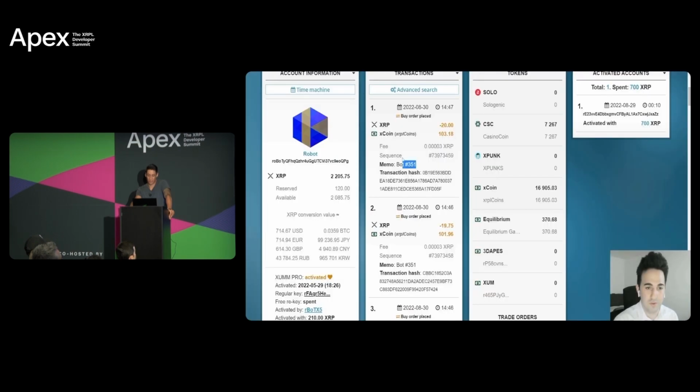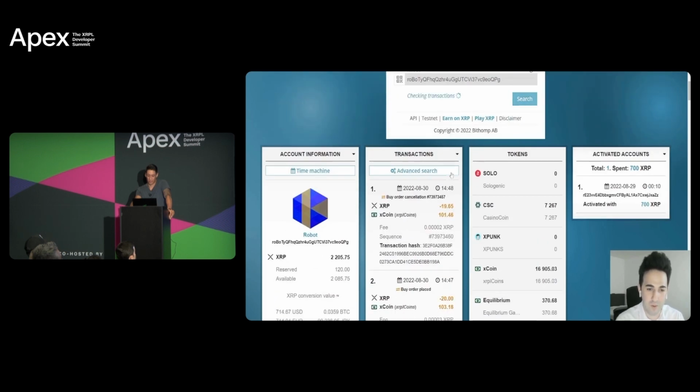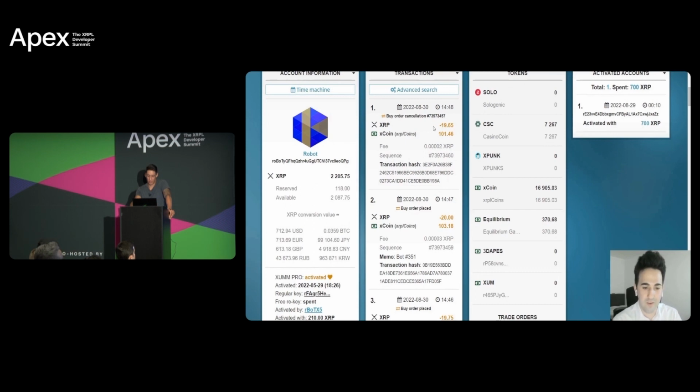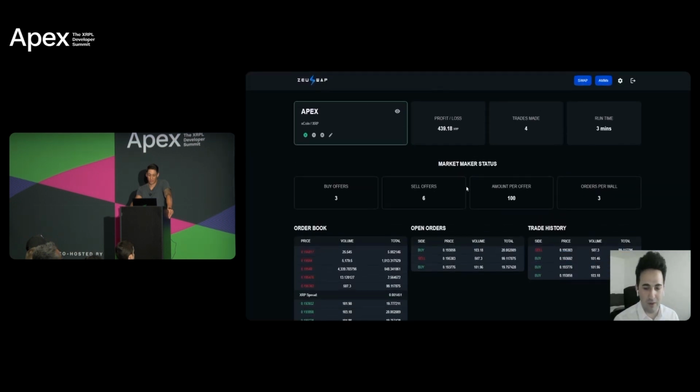Somebody already filled one of the buy or sell orders. In this case, one has been cancelled. The bot also every now and then cancels order offers that are far away, so it readjusts the buy and sell offers. This is just another strategy the bot has in mind when market making. This is all the functionality that is now supported. We can also stop the bot or delete it.